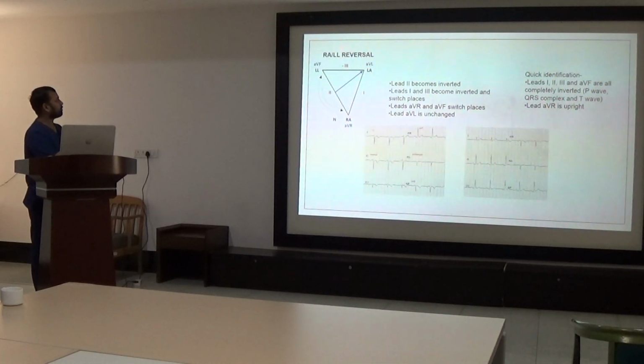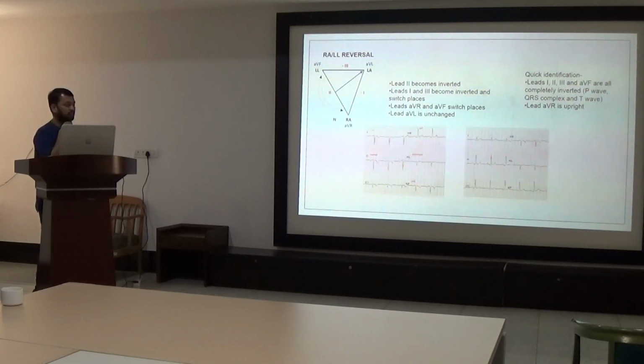There is a second case of RA and aVF reversal, where lead aVR and aVF switch their places and the patient presented with positive lead aVR. And in this case also, we can differentiate with precordial lead R wave progression.